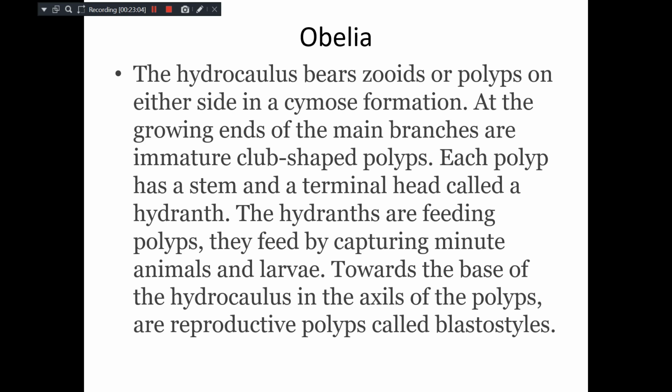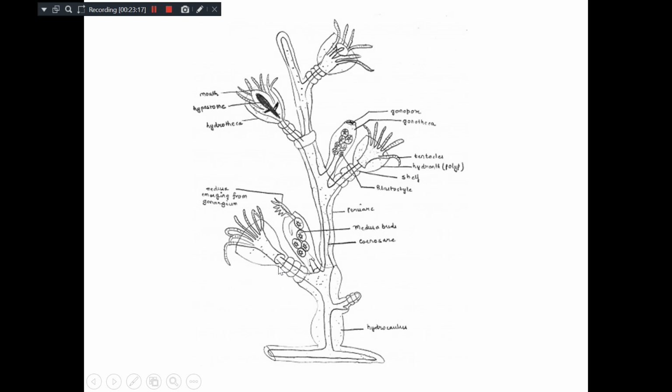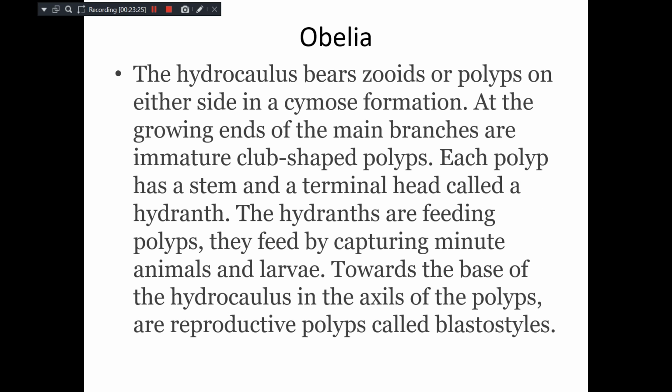At the growing end of the main branch, there are immature club-shaped polyps. Each polyp has a stem and a terminal head. The terminal head is known as the hydranth. See, each one has a stem, and this terminal head is known as the hydranth. This is the stem, which branches out from this hydrocaulus.